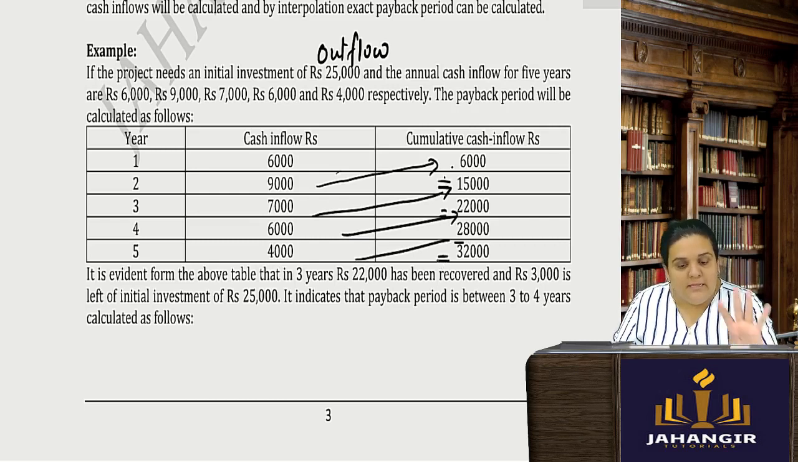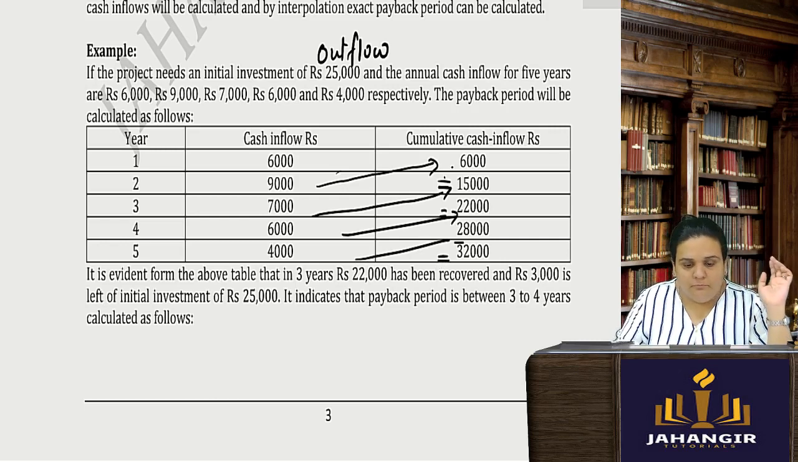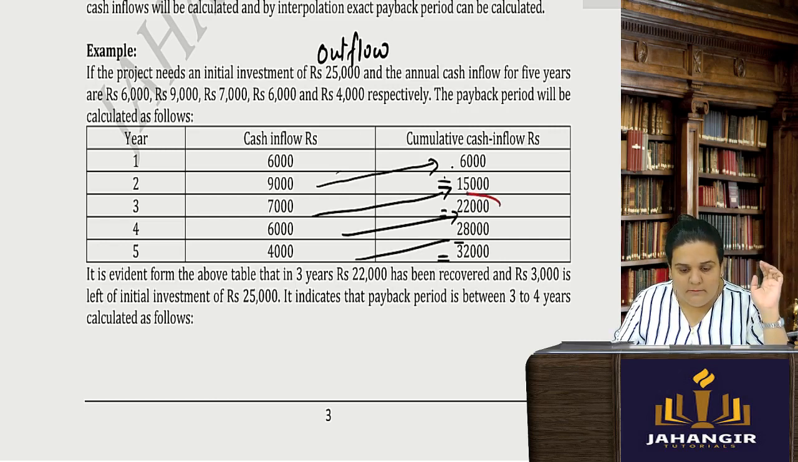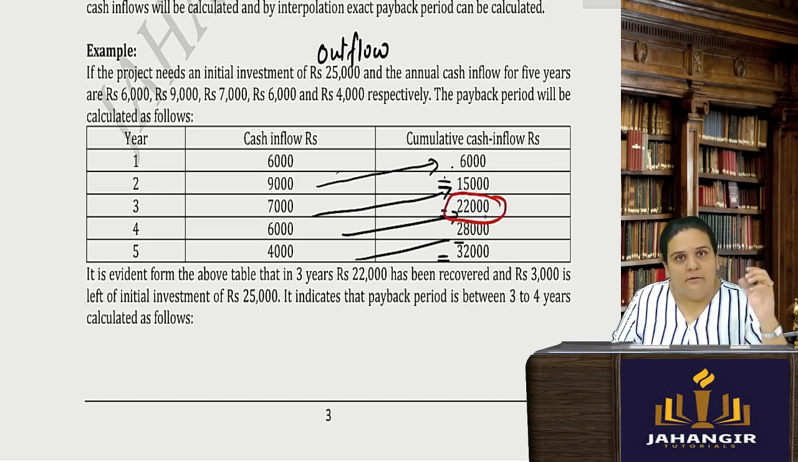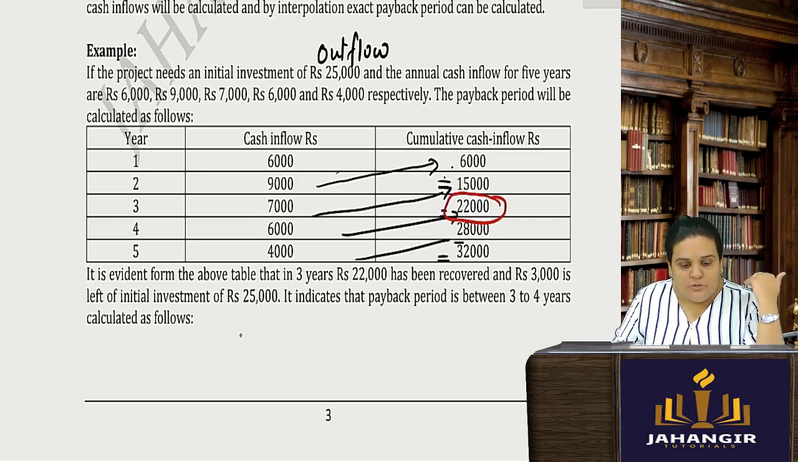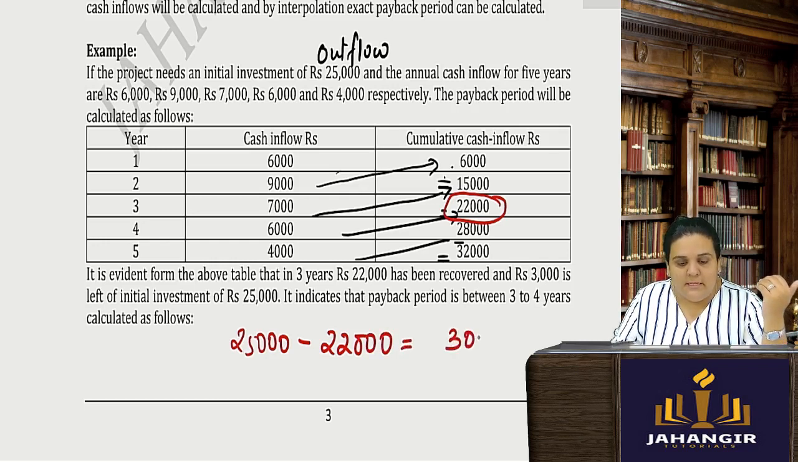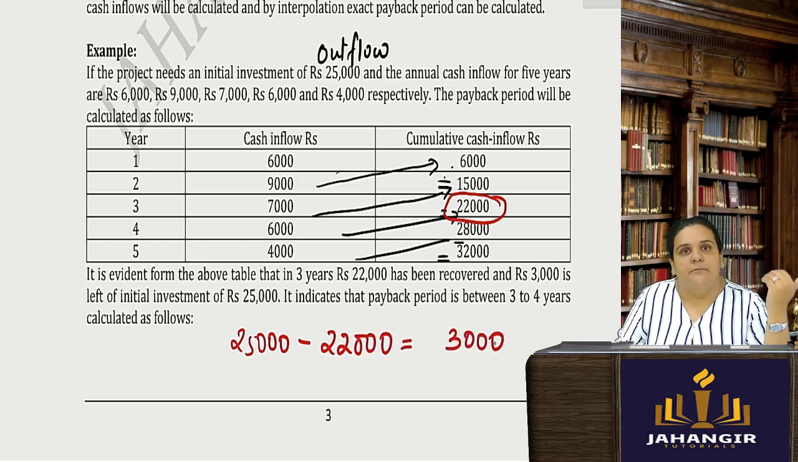So if you see here, in the 4th year you are already crossing your outlay. Basically, in your 3rd year, you have already recovered 22,000. So from 25, you have recovered 22,000 in your 3rd year itself. So only the balance 3,000 is left for you to recover.